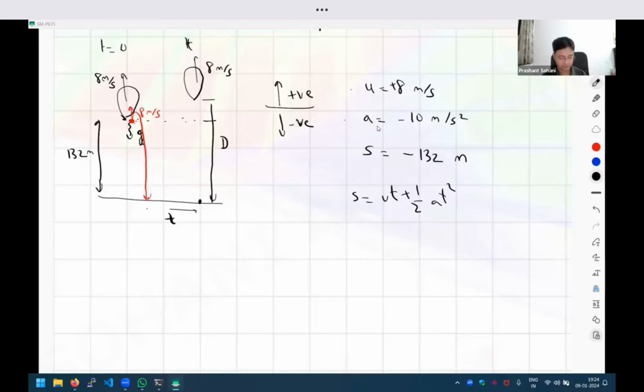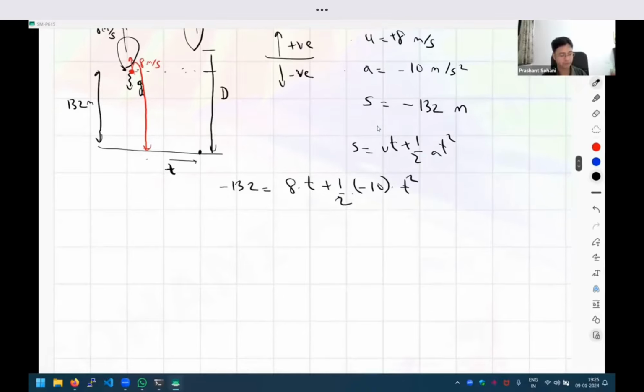Okay, so now let us solve that equation. Let us put in the values. I am going to get minus 132 is equal to 8 times t plus half times minus 10 into t square. Now this is just pure calculation, so I'll do it quickly. I hope everybody is comfortable with how to solve equations of this kind. If I take everything on one side, I am going to get 5t square.